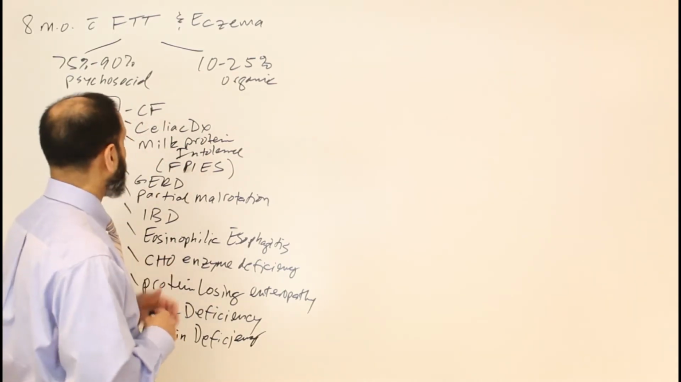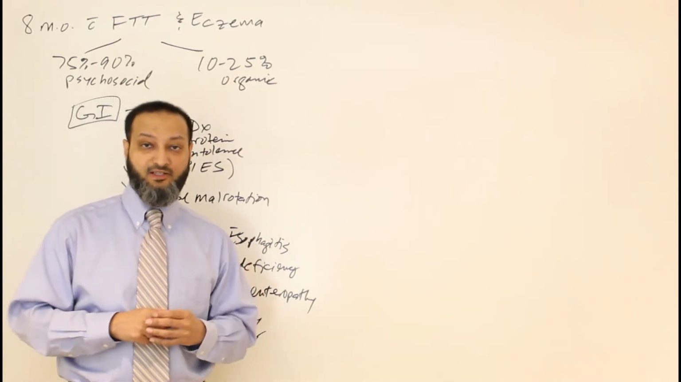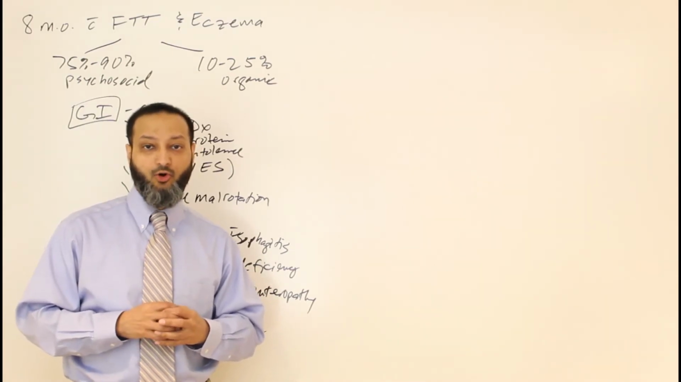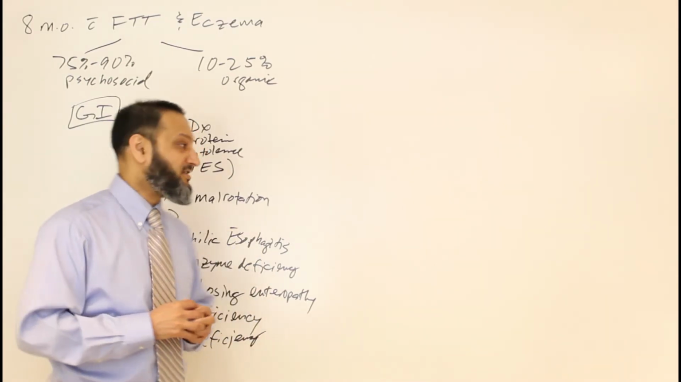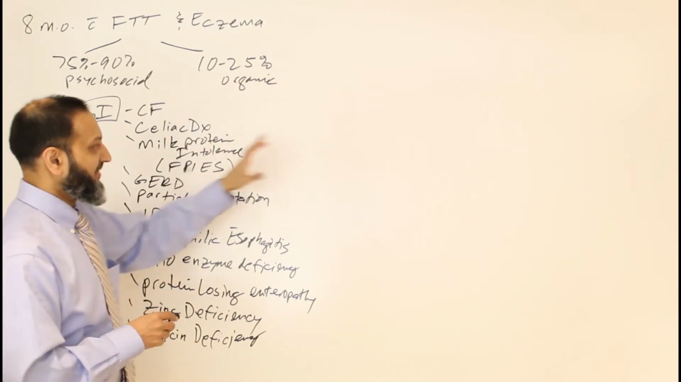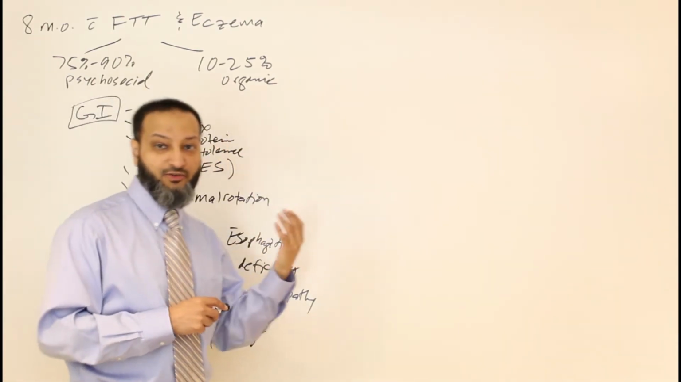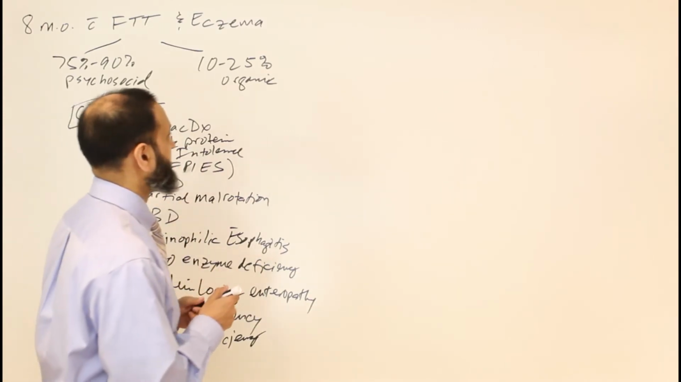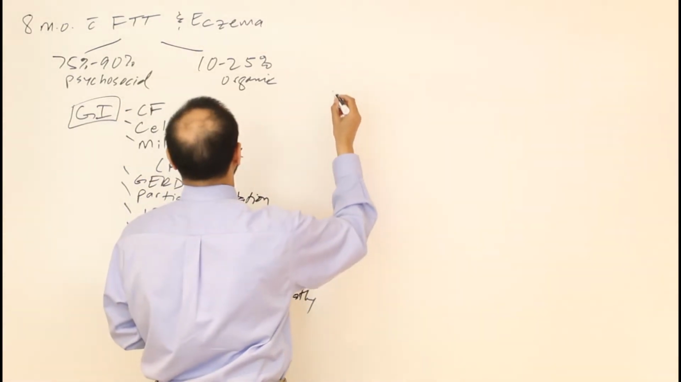So these are some of the things you have to think about from a GI tract perspective, causing failure to thrive and poor weight gain in kids in the 10 to 25% that will have an organic cause. And then as we go on to the differential, there's other things that you would consider as well, other categories. So let's go on to other categories.